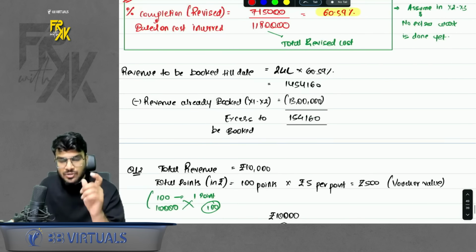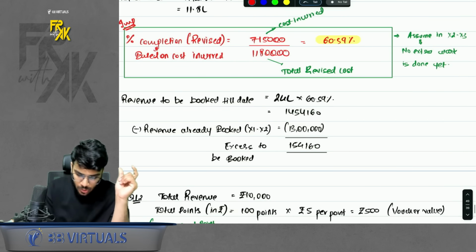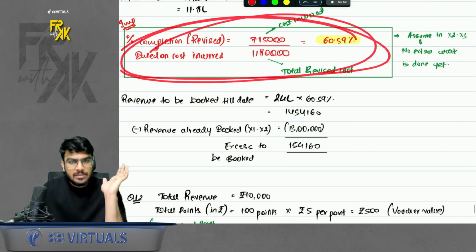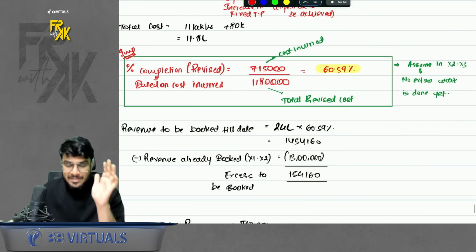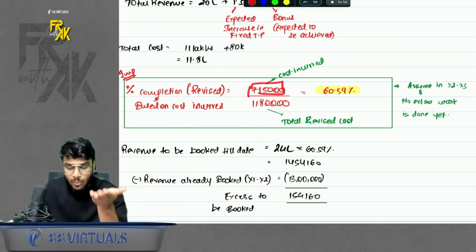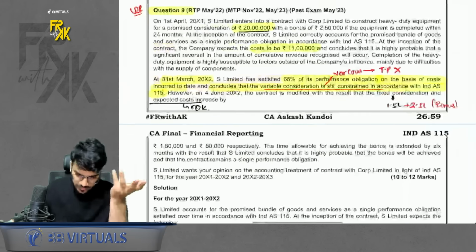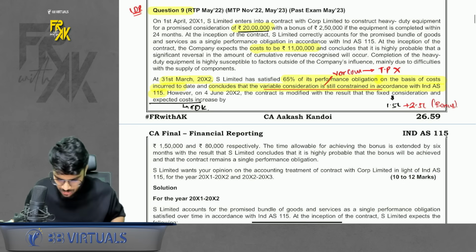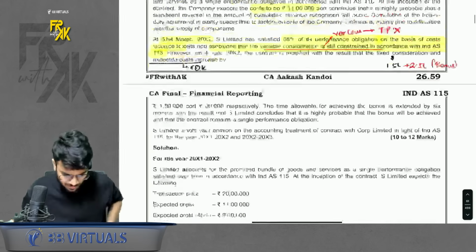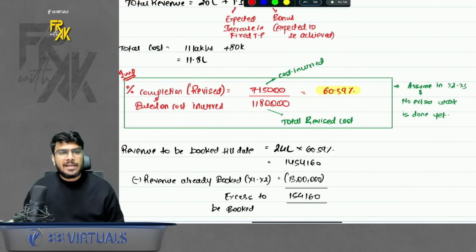So that means in this question, what is the important part? Once the expected cost increases, your percentage completion changes. Okay, do remember, cost increases doesn't mean that you have incurred the cost, it means the total cost expected to rise. Okay, do remember that. So this is one question which we did, question number 9. Apart from it, the remaining 3 questions, question 10, 11, 12 are basic questions. You can just practice them on your own. Okay, so this is the revision of Ind AS 115.